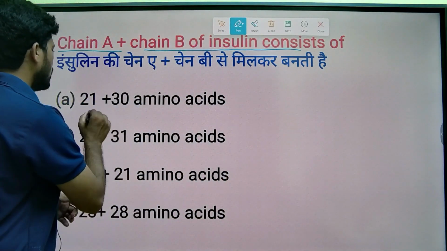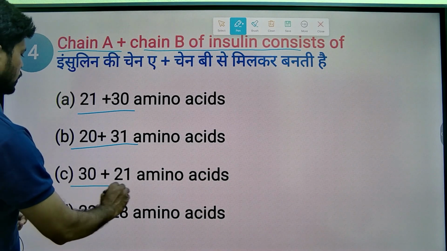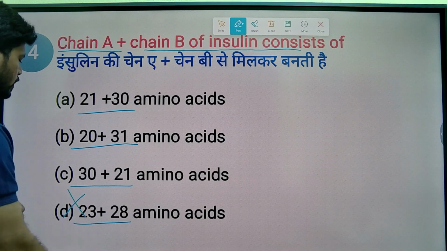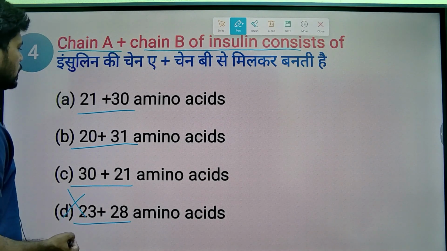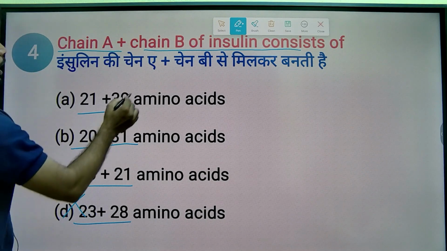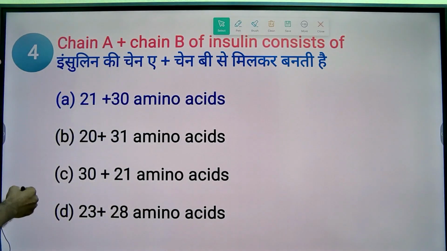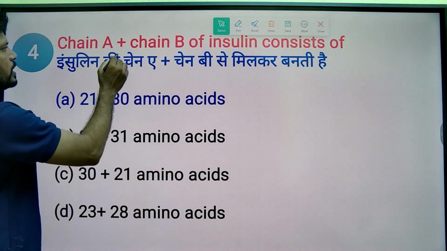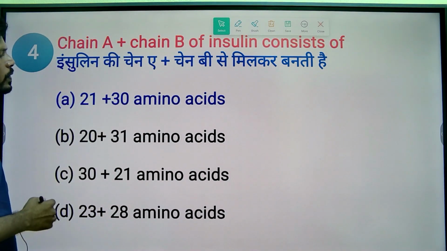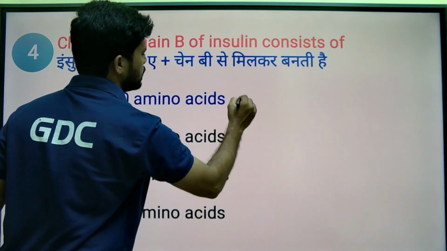The options are 21 plus 30 amino acids, 20 plus 31 amino acids, 30 plus 21 amino acids, and 23 plus 28 amino acids. So the answer of this MCQ is 21 plus 30 amino acids. Chain A plus chain B of insulin consists of 21 plus 30 amino acids respectively, totally 51 amino acids.